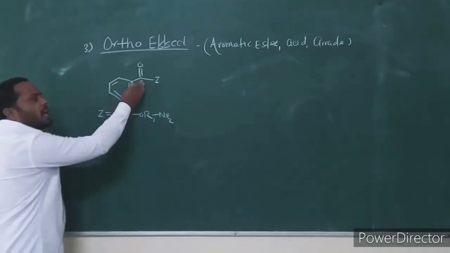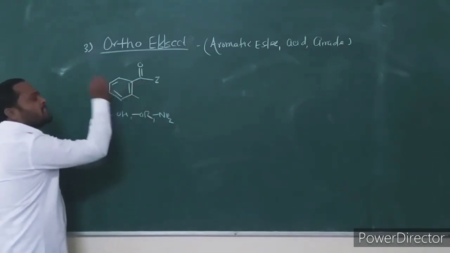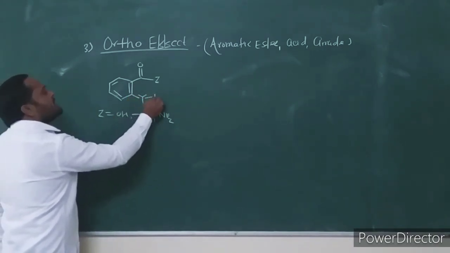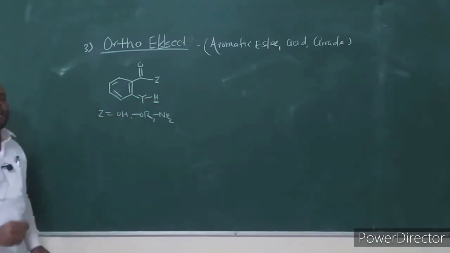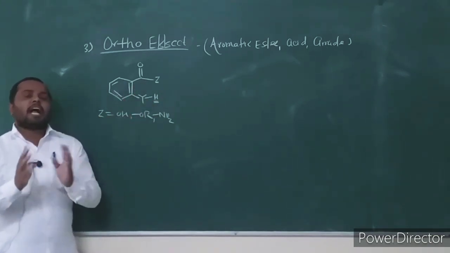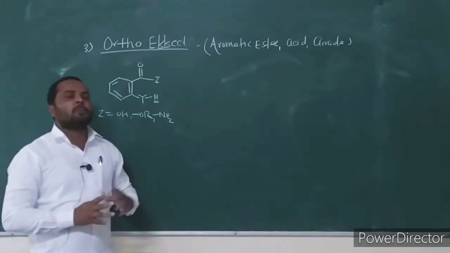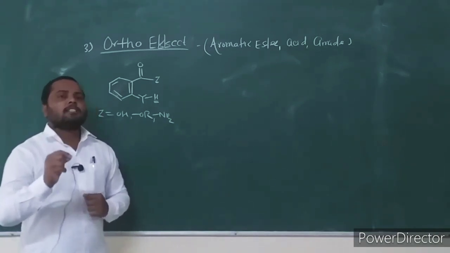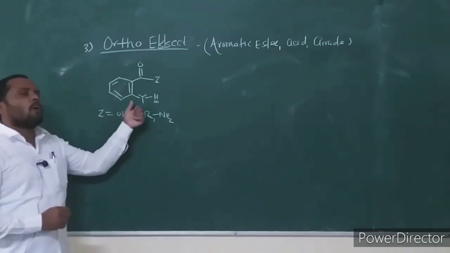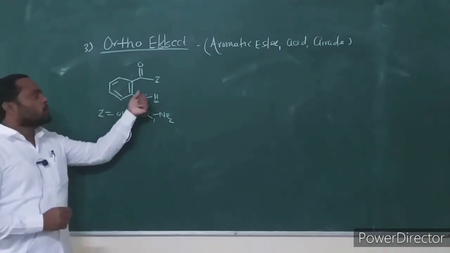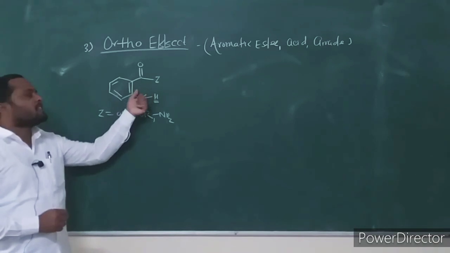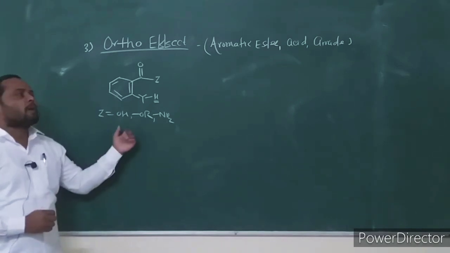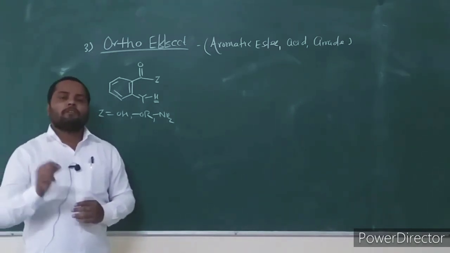With respect to the acid, ester and amide functional group, if an ortho group is present, consider this ortho group. It is any group, we call it Y, and this ortho group should have at least one hydrogen. The group present on the ortho carbon should have at least one hydrogen. Then these compounds undergo the ortho effect fragmentation.